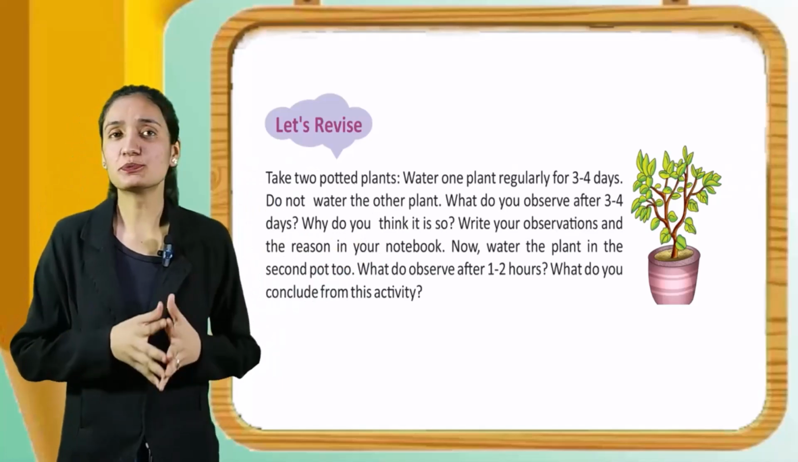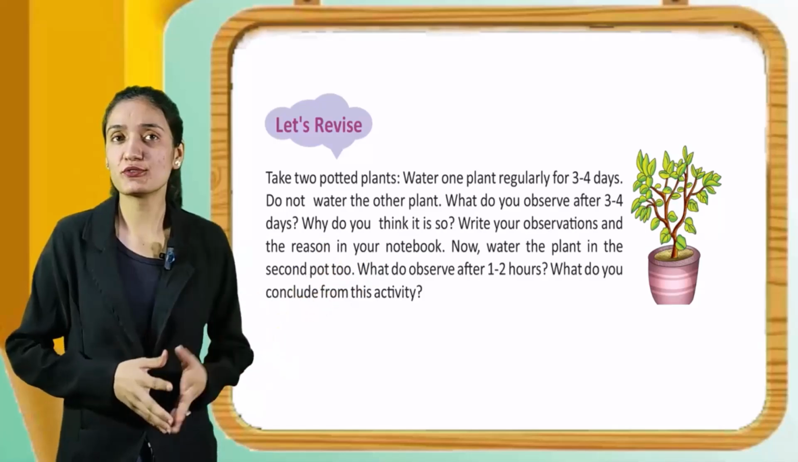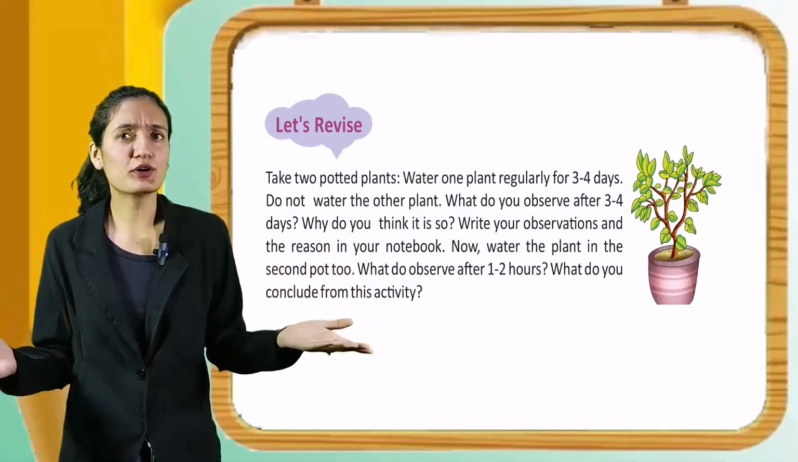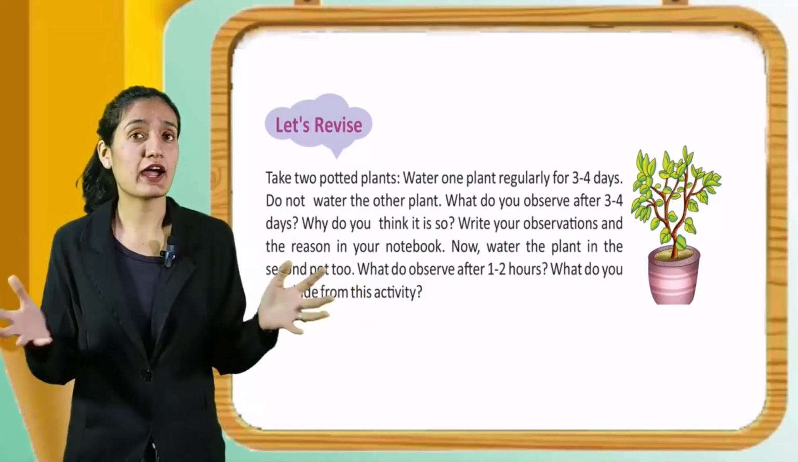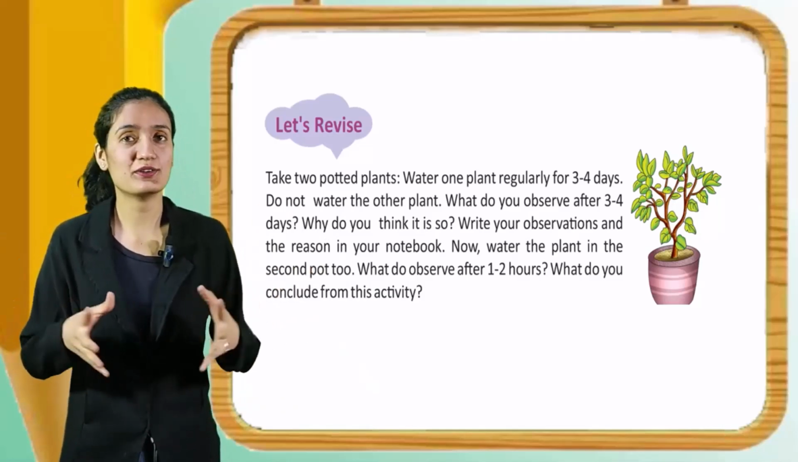Let's revise. Take two potted plants. Water one plant regularly for 3-4 days. Do not water the other plant. What do you observe after 3-4 days? Why do you think it is so? Write your observation and the reason in your notebook.